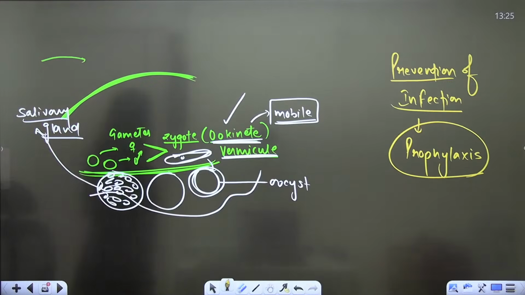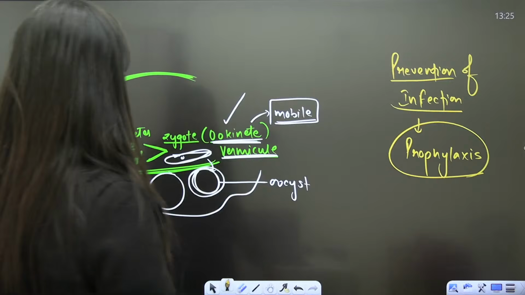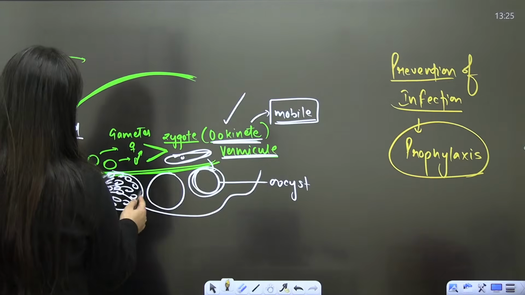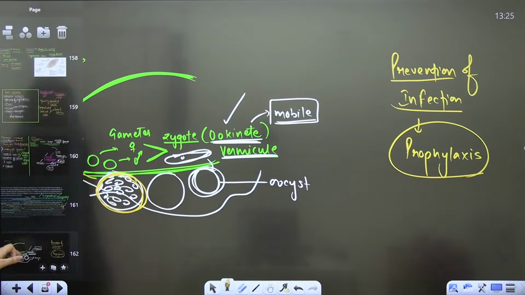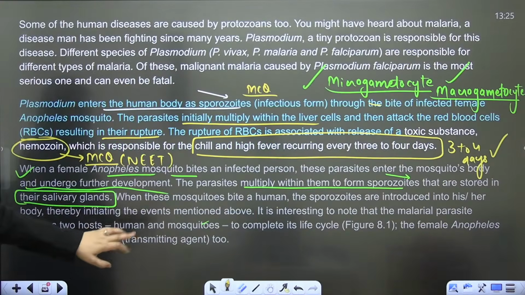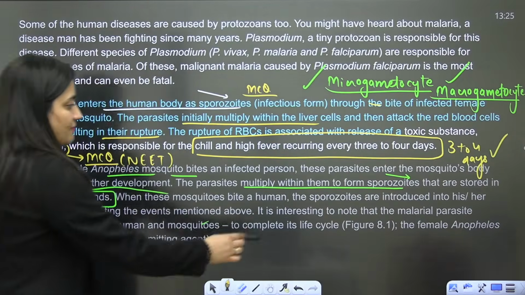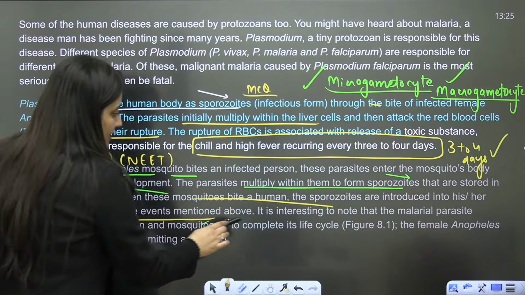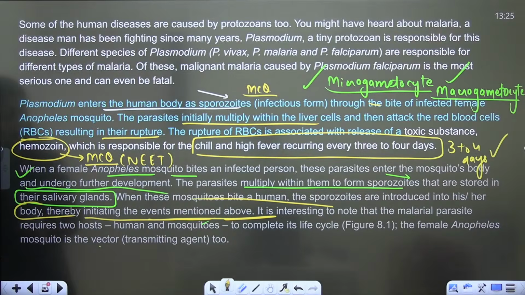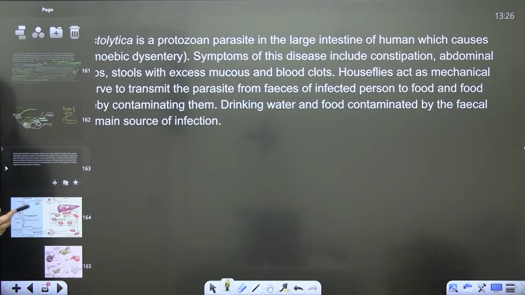This zygote will enter here in the gut wall. It will grow and divide, again with fission, so many sporozoites will form. Finally they will be discharged into the salivary gland. So see this. When these mosquitoes bite a human, the sporozoites are introduced into his or her body and initiate the events mentioned above. So the malarial parasite needs 2 hosts to complete its life cycle.